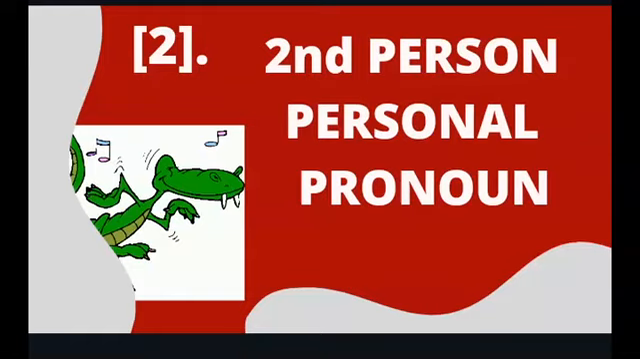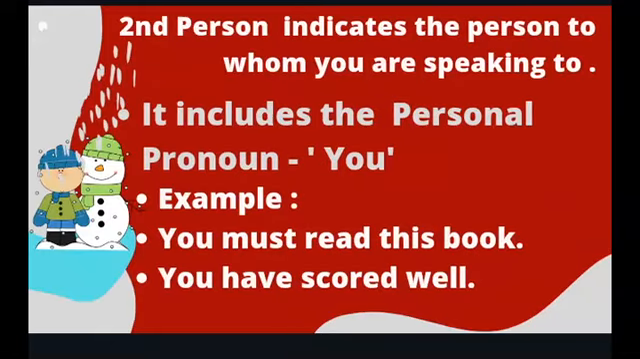Second person personal pronoun indicates the person to whom you are speaking. It includes personal pronouns like you. Example, you must read this book. You have scored well. Here we are talking to the second person. So therefore, you in the first sentence and you again in the second sentence are examples of personal pronouns.